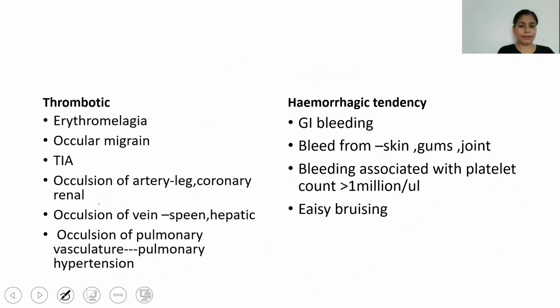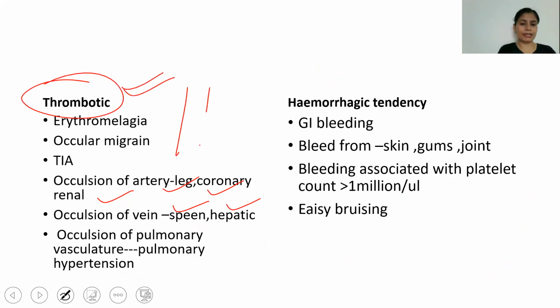Thrombus may be in the coronary artery, leg, renal artery, or occlusion of the vein in the splenic or hepatic circulation. We are talking about thrombotic events, meaning there is a thrombus. So thrombus can involve the splenic artery, hepatic artery, or the pulmonary artery. If the microvasculature is involved, there is erythromelalgia.